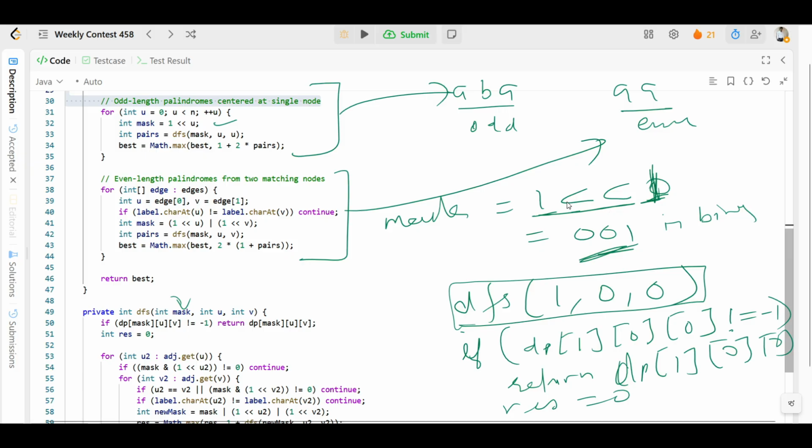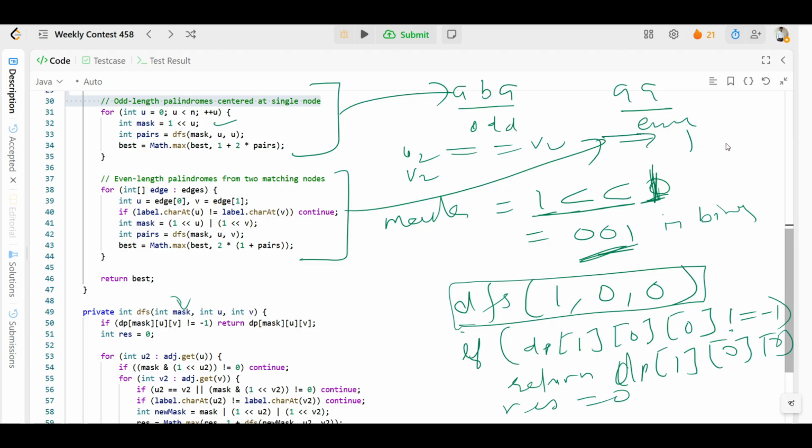Then from the other node, when v equal to 0, we'll check again, since we have already checked for u2. Now we'll check for v2, right? So we'll check again, the neighbor is v2. We'll check that u2 is equal to v2, suppose both are 1, correct?